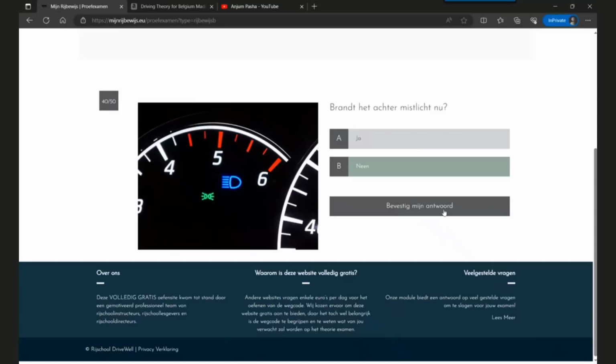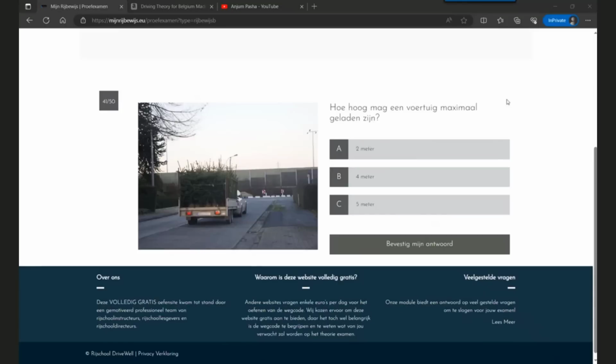Let's confirm the answer. The next question is, how high is a vehicle allowed to be loaded? The answer should be 4 meters, because any vehicle is allowed to be at a maximum of 4 meters.